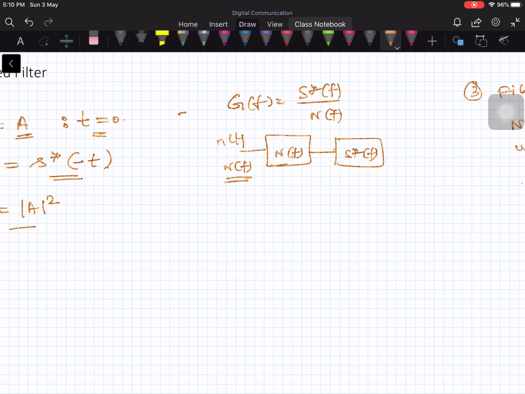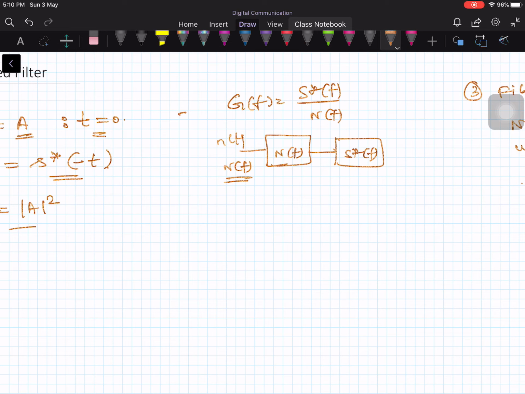In any case, the main purpose of the matched filter is to maximize the signal to noise ratio at the sampling instant. The manner in which it achieves this objective is by weighing the different frequency components in accordance with the signal to noise ratio present at those frequencies.